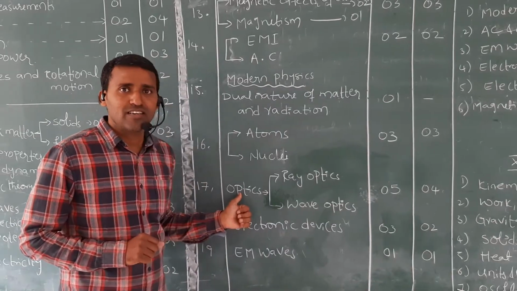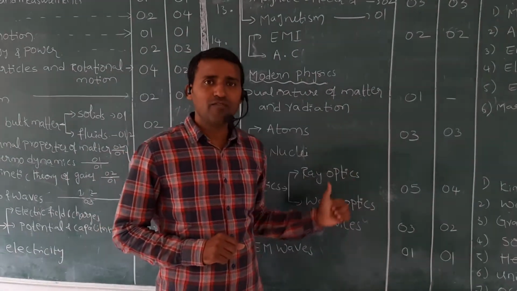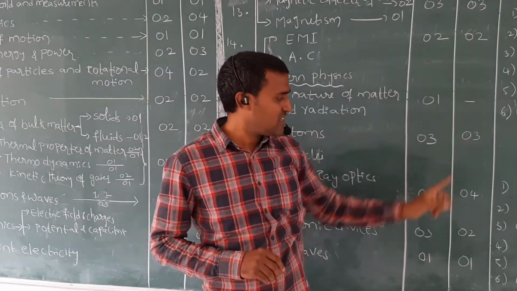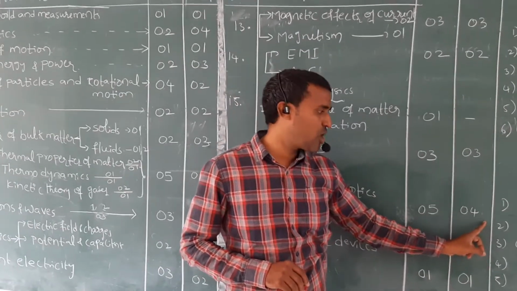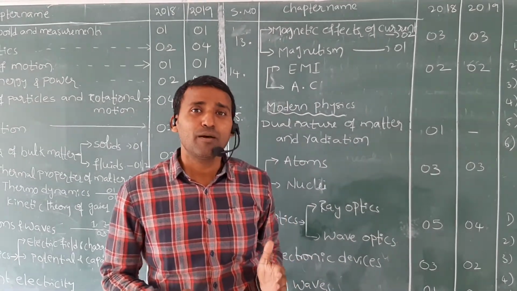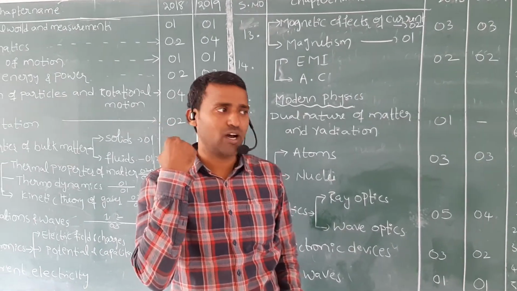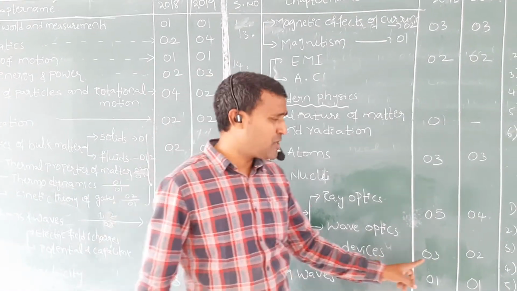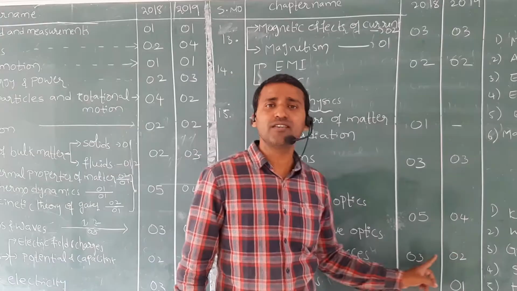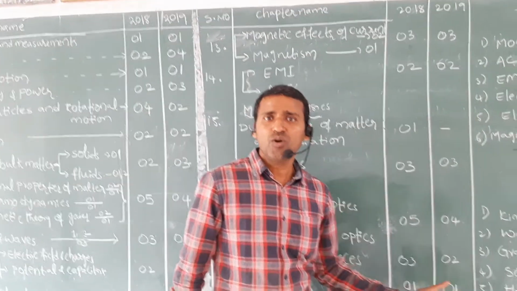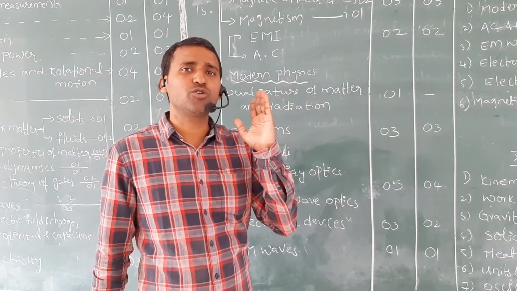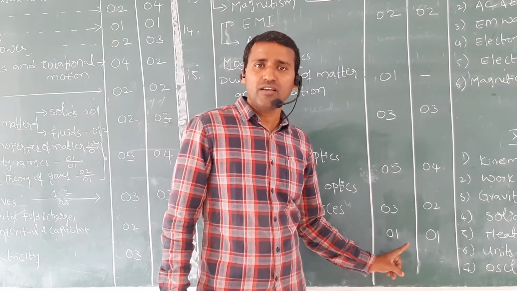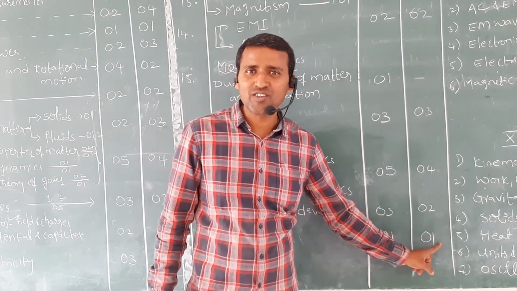Next, optics. Ray optics and wave optics can be divided into 2 chapters. From complete optics, 2018 has 5 questions and 2019 has 4 questions. So from optics, minimum 4 questions, maximum 5 questions. Next one, electronic devices: 2018 has 3 questions, 2019 has 2 questions. So minimum 2 questions, maximum 3 questions. Last one is EM waves. They maintain 1 question every time: 2018 1 question, 2019 also 1 question.